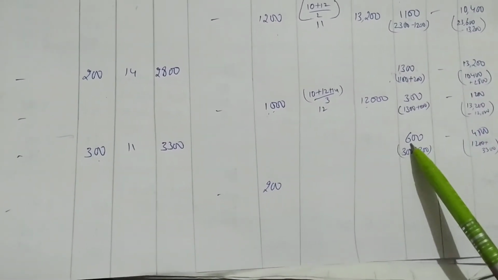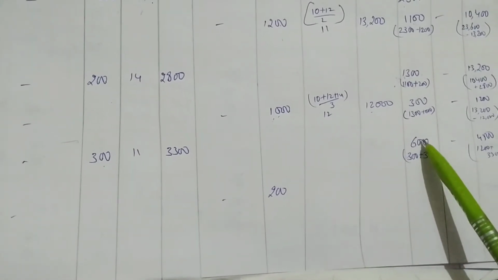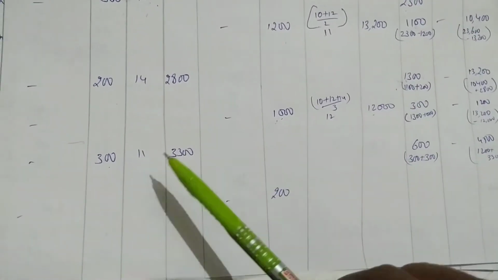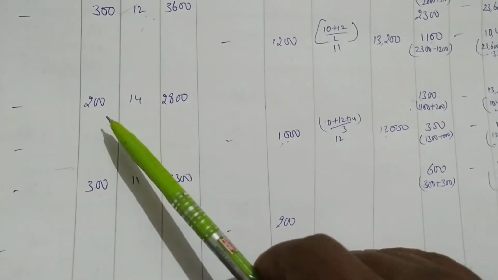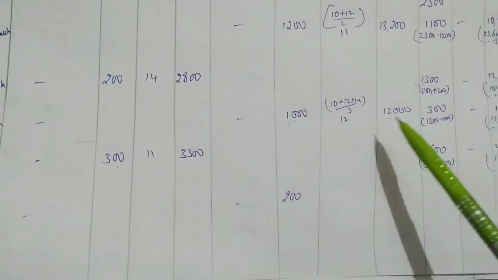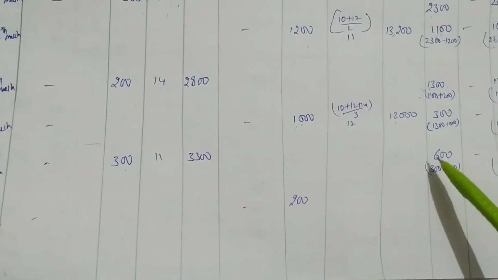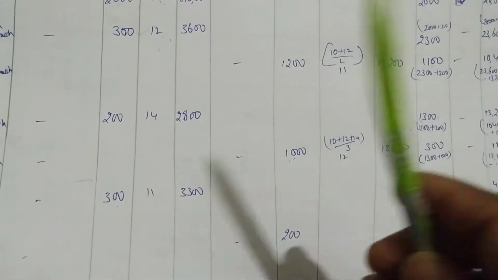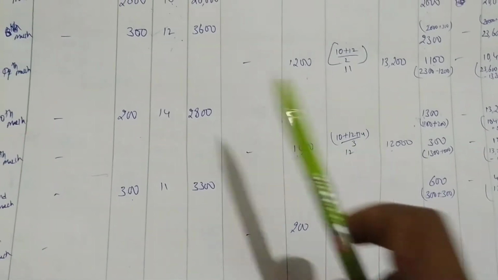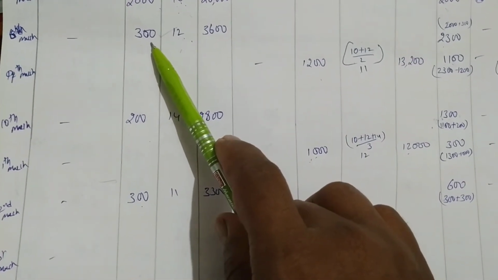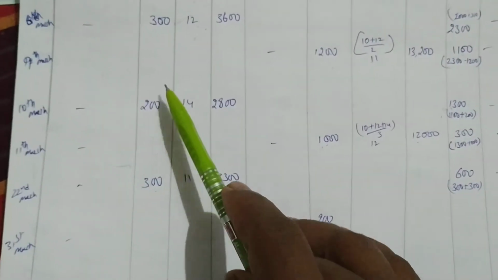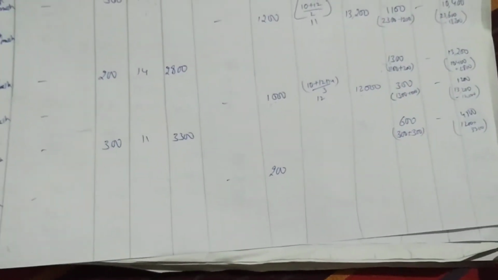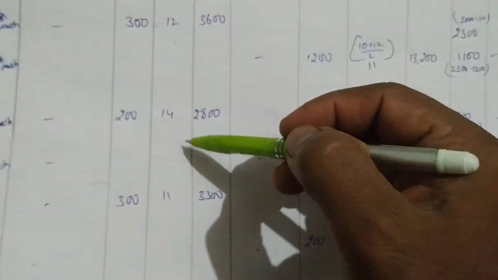So we are having 600. So how did we get 600? So 300 this and 300 this. But when you add 200 plus 300, we are having 500. But we are having 600 here. So in that case, this 600 is including units which we have purchased on 6th March, 10th March and 22nd March. Okay. So that's why we have to take 12, 14 plus 11.